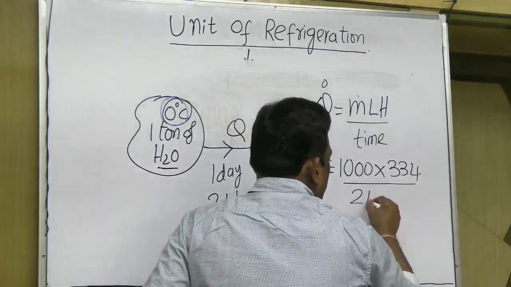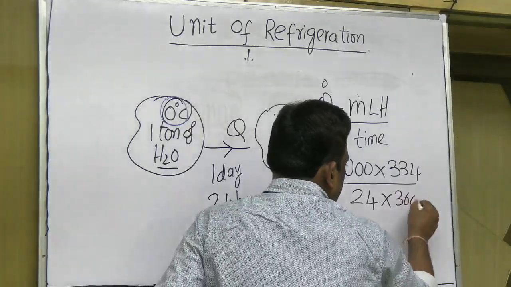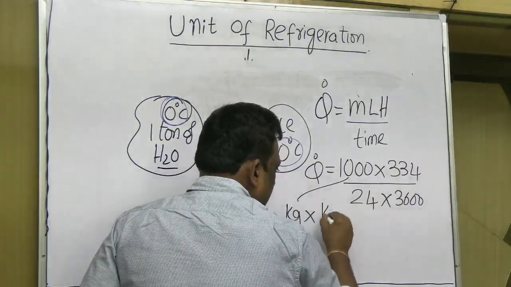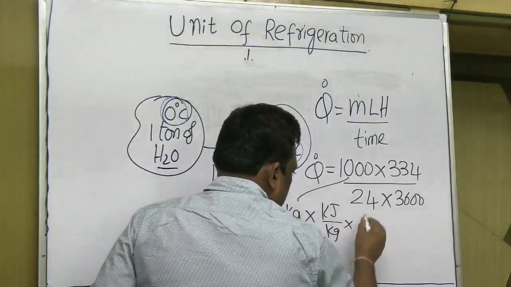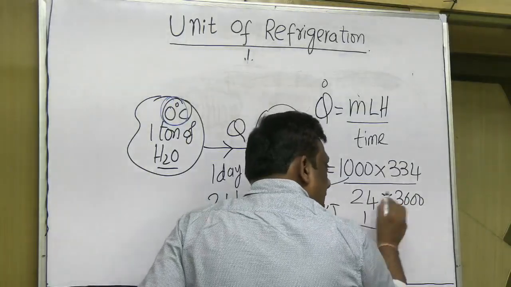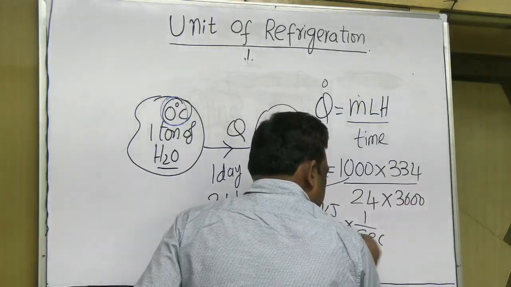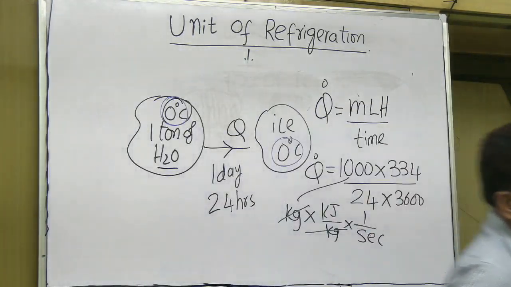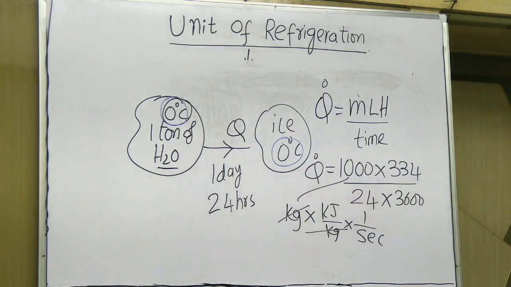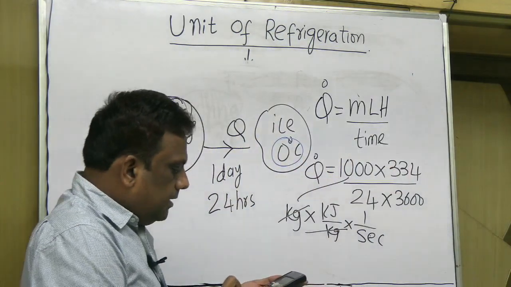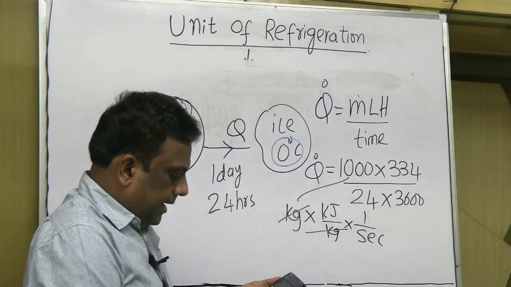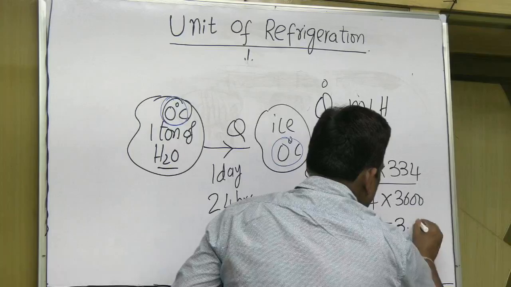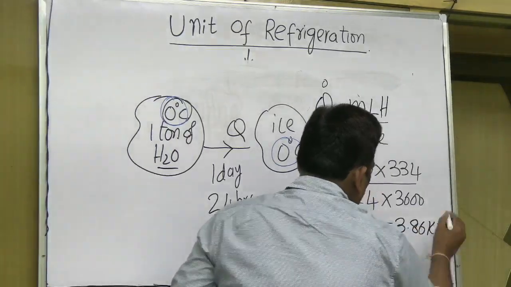And 24 hours, where an hour means 3600 seconds. Mass in kilogram, 334 in kilojoule per kg, and time 24 hours converted into seconds with 3600. So kilojoule per second is kilowatt. Let's calculate: 1000 into 334 by 24 by 3600 is 3.86 kilojoule per second, that is kilowatt.